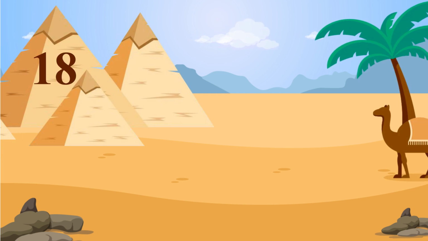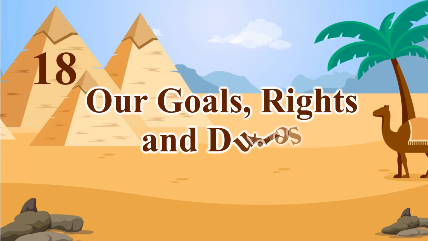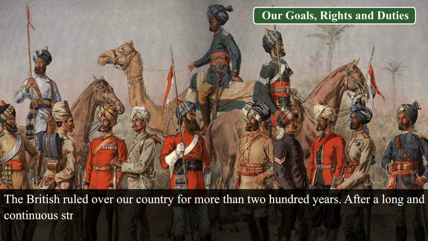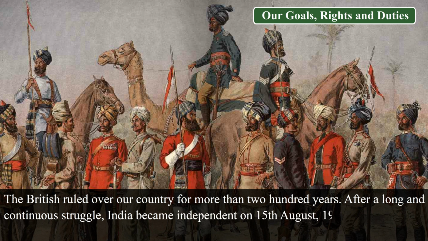Chapter 18. Our Goals, Rights and Duties. The British ruled over our country for more than 200 years. After a long and continuous struggle, India became independent on 15 August 1947.